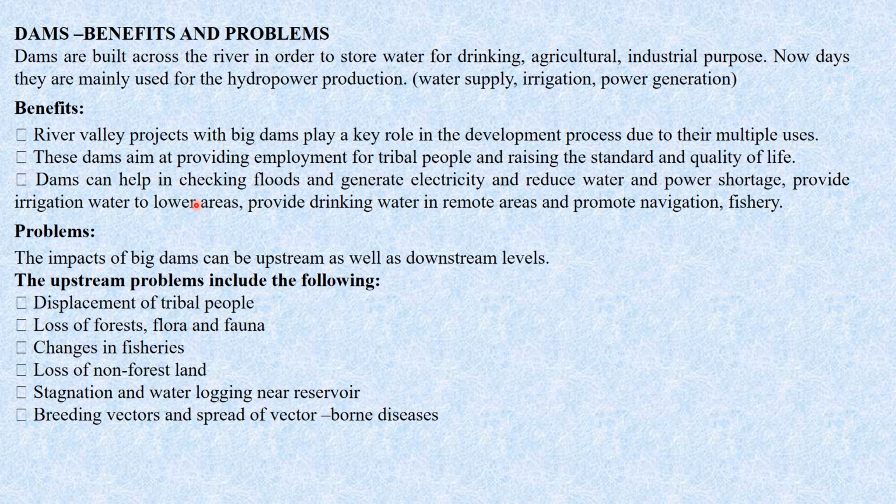Now we'll see the problems related to these dams. The impacts of big dams can be at upstream as well as downstream levels. What are the upstream problems? The first is the displacement of tribal people.